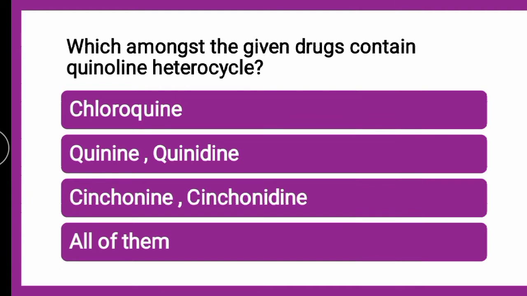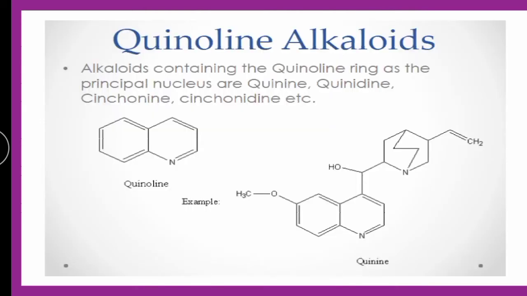The first question is, which amongst the given drugs contains quinoline heterocycle? Whether it is chloroquine, quinine, quinidine, cinchonine, cinchonidine, or all of them? The correct answer is all of them. Chloroquine, quinine, cinchonine all contain quinoline heterocycle. As you can see here, these are alkaloids. Quinine, quinidine, cinchonine, cinchonidine, all these contain the quinoline ring.